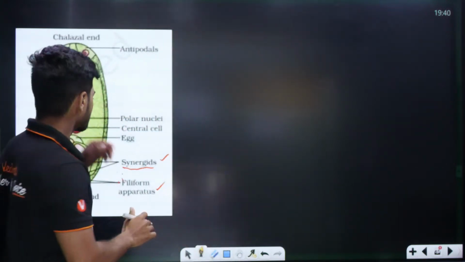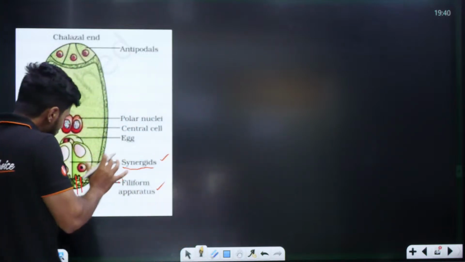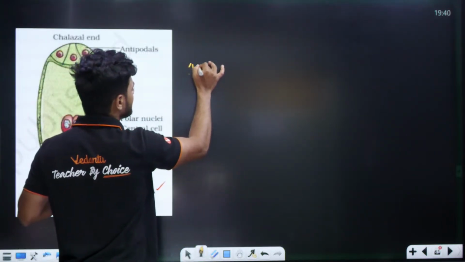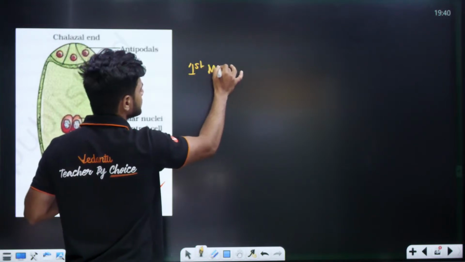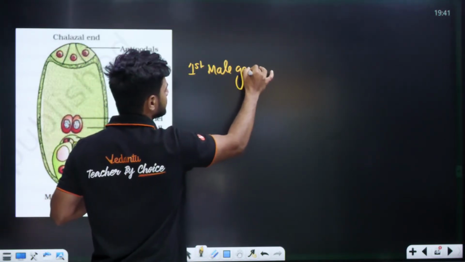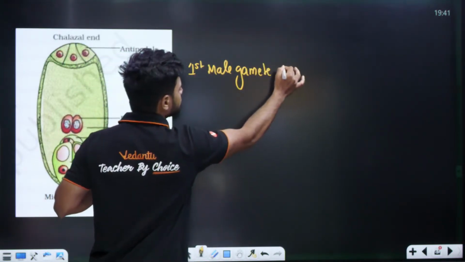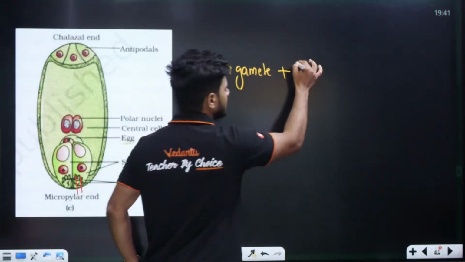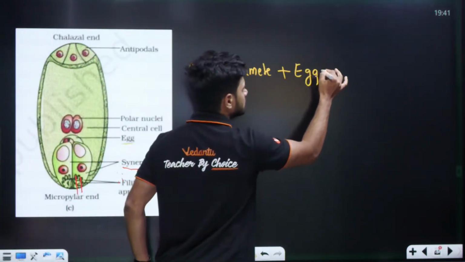Heavy rain. Okay. Now students, we have two male gametes. The first male gamete will fuse with the egg. Done.